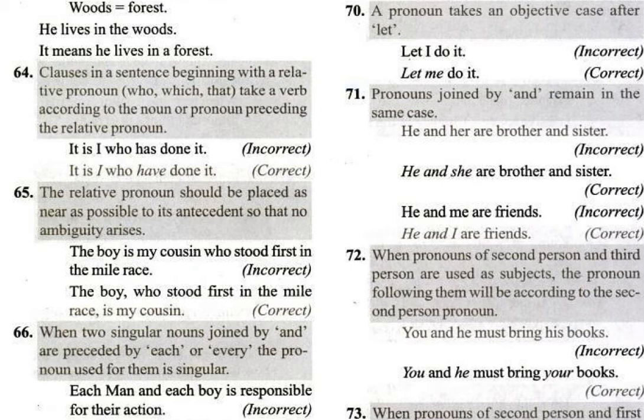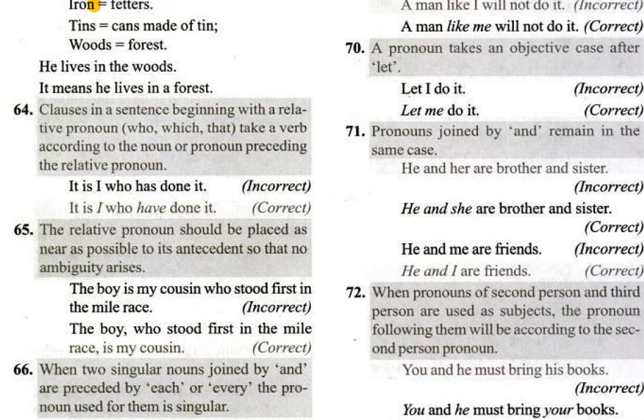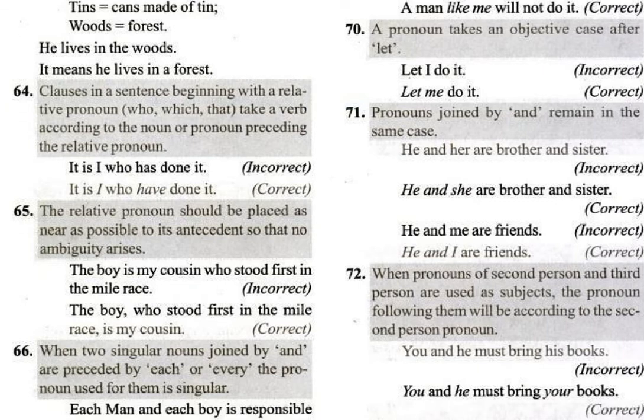When pronouns of second person and third person are used as subjects, the pronoun following them will be according to the second person pronoun. Very important rule here. See here, you and he: second person and third person subjects are used. I is first person, second person is you, and third person is he.